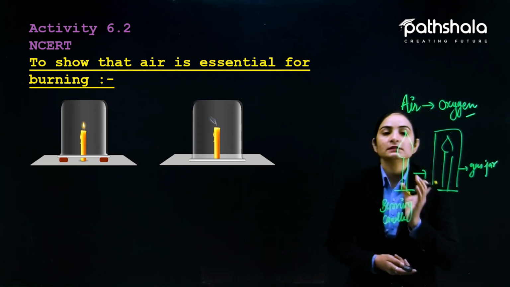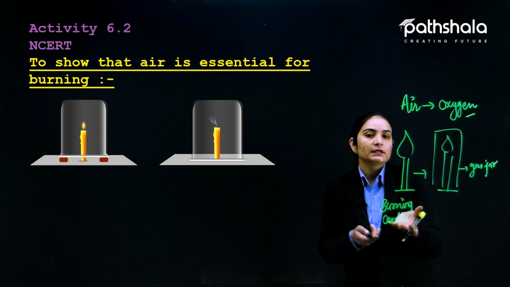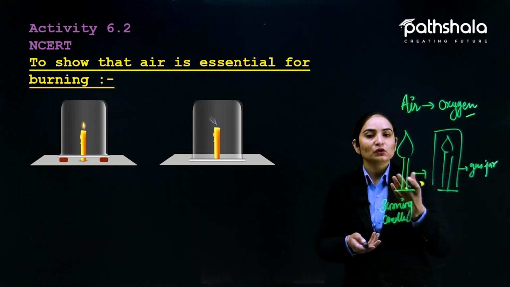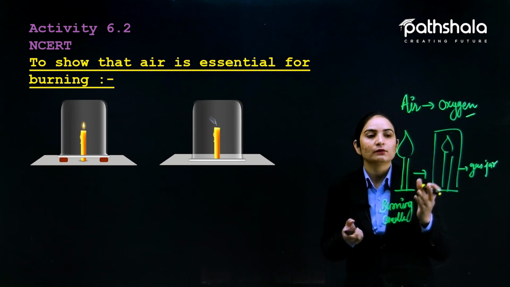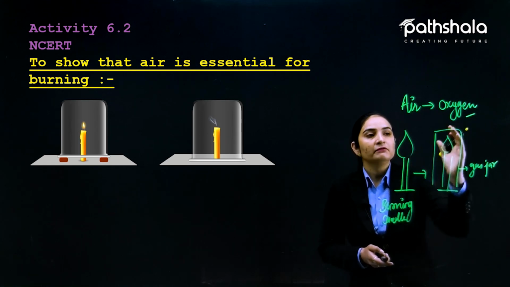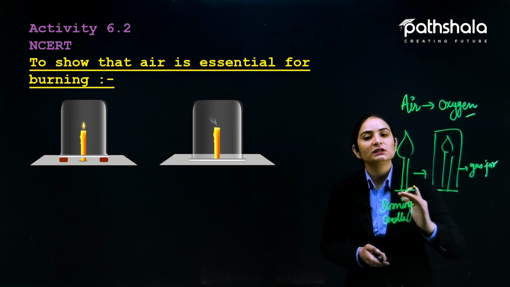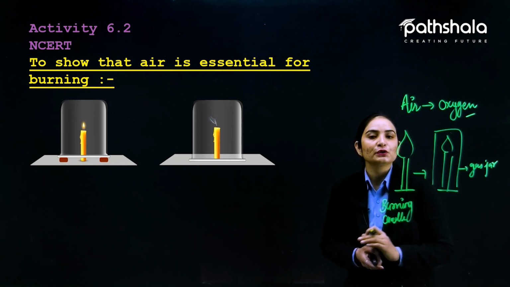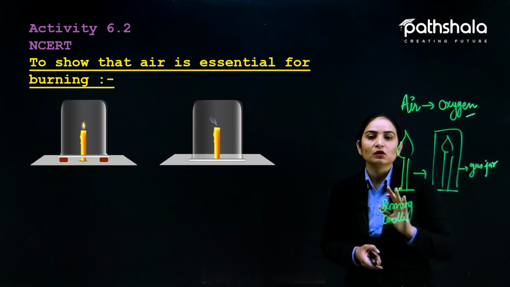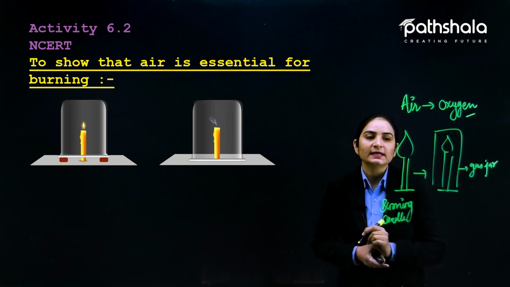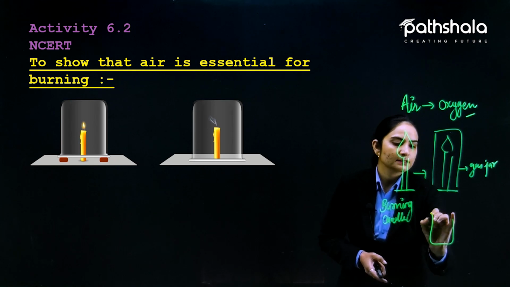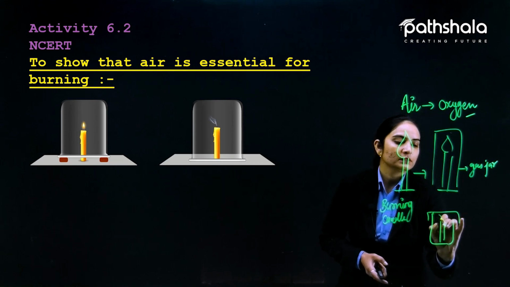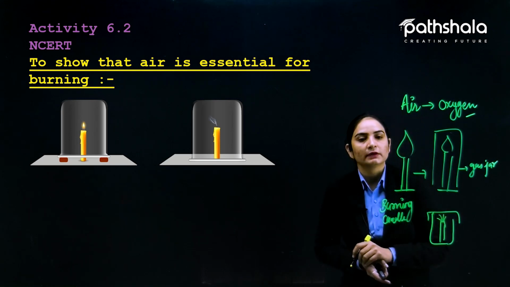We know that the jar looks empty, in the sense that we can move a hand inside. But we know air is there, because air is all around us, so air is in that jar also. So at the very beginning, when we put the jar on the candle, it is not going to extinguish. It will keep burning. After some time, you can see in the second image, it will be like this. This is the gas jar, I am closing it from here. This is the candle, but extinguished.